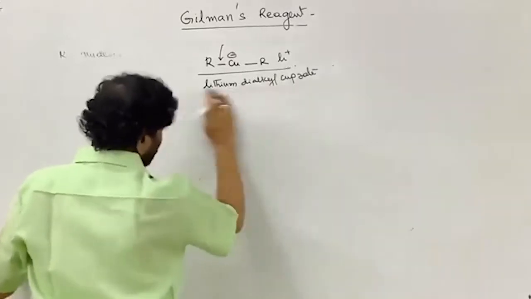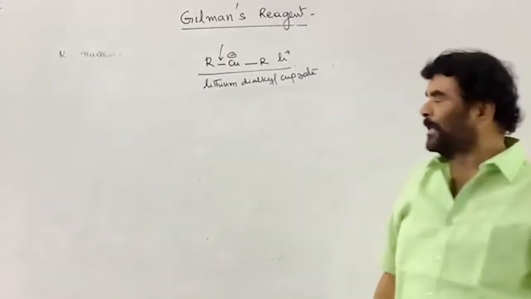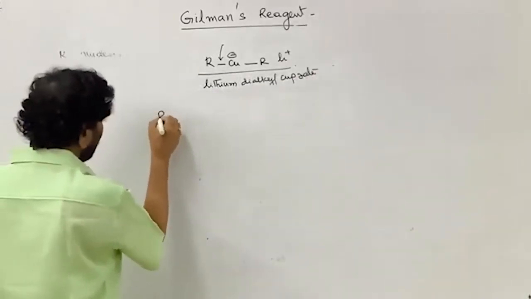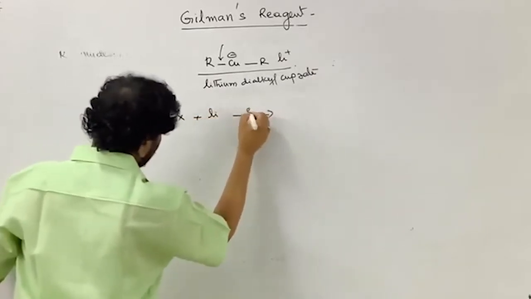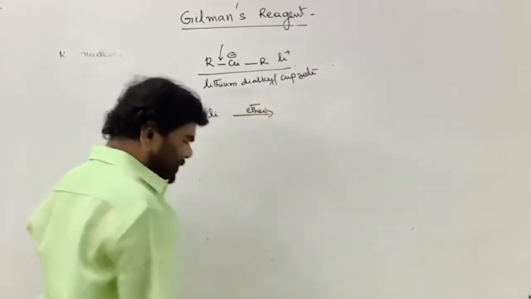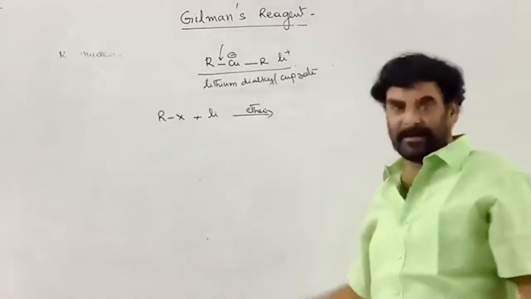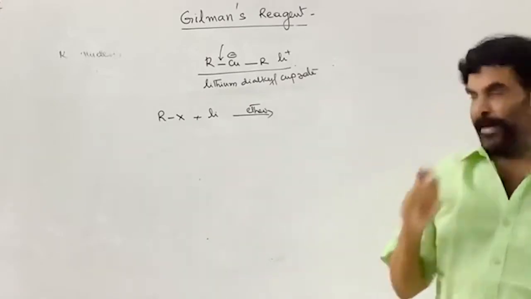We have prepared it several times in the classroom. It is prepared from the alkyl halide. First, alkyl halide is treated with lithium in ether. All organometallic compounds are prepared in ether because the carbanion reacts with protic solvents.